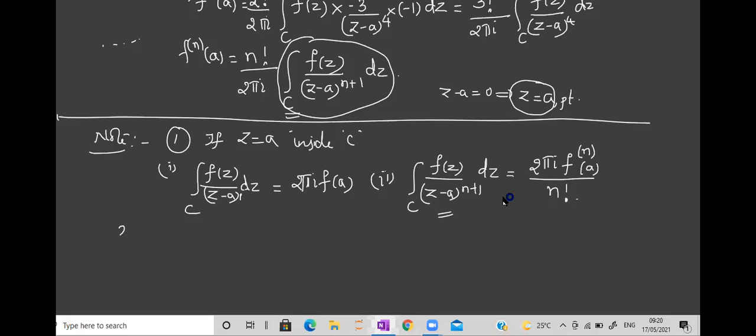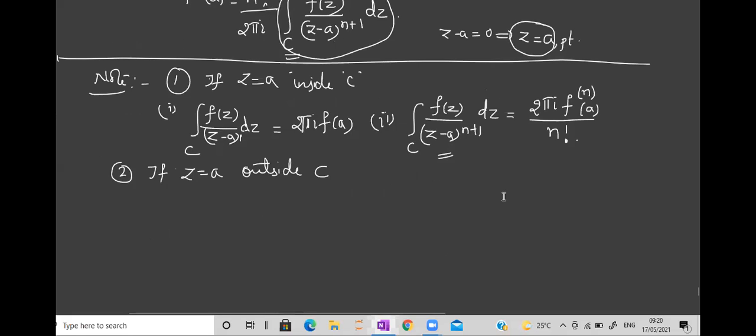Okay, now what is the second situation? What I told. The point may be outside. Examples on this are very, very important. Surely one example will come, minimum one example, or they may ask two also. If the point is outside, can you guess what should be the value then? Can anybody guess?